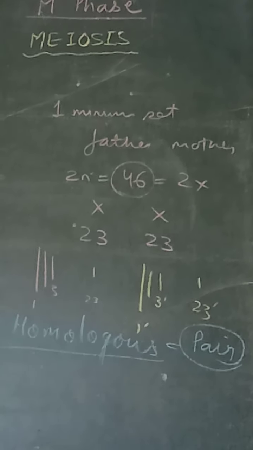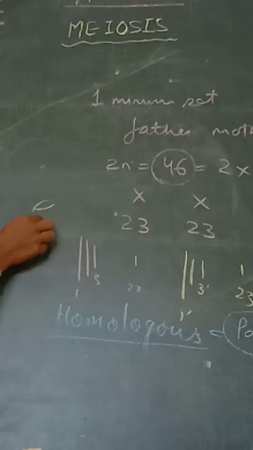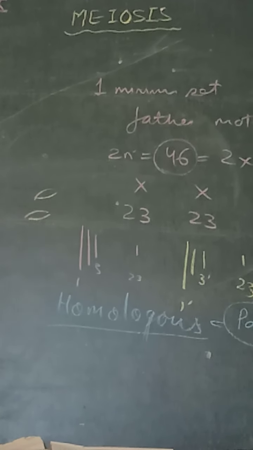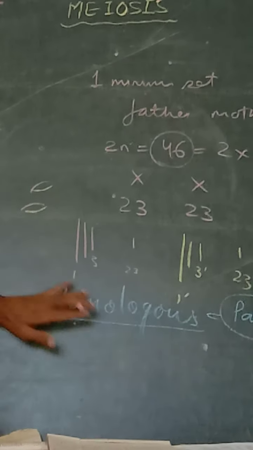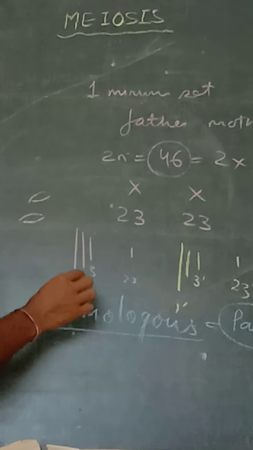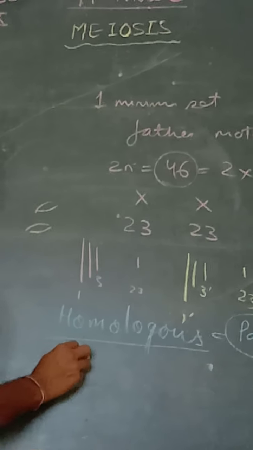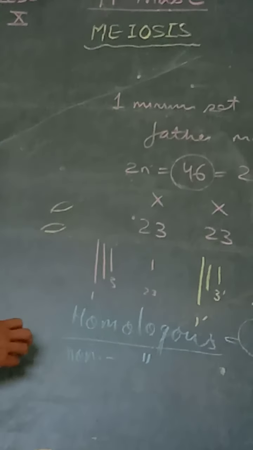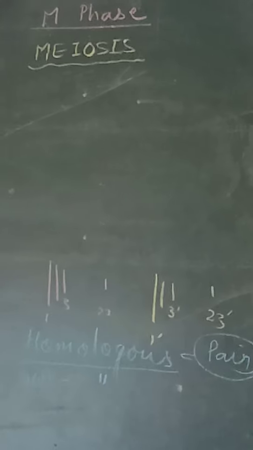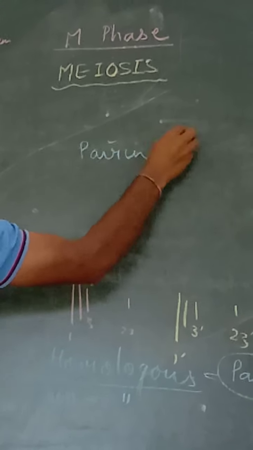So they may set like this: 1 prime, 2 prime. So they make pairs and are known as homologous chromosomes. Rest of the chromosomes which do not pair are known as non-homologous chromosomes. In meiosis, pairing is the key event.